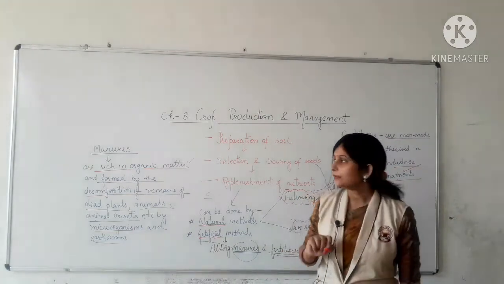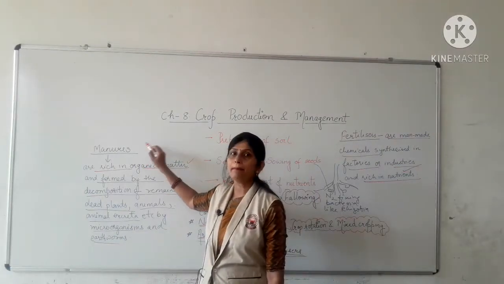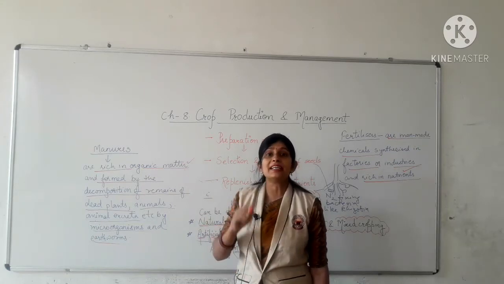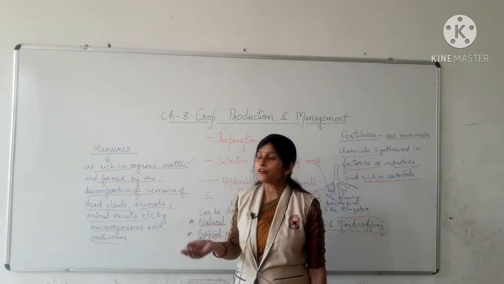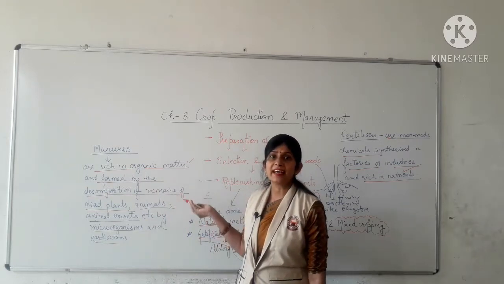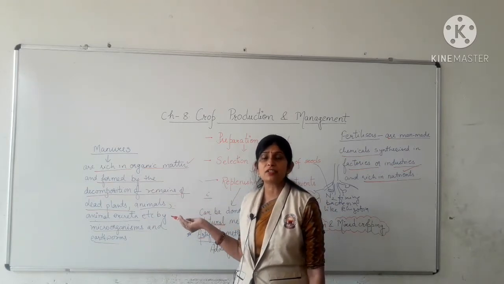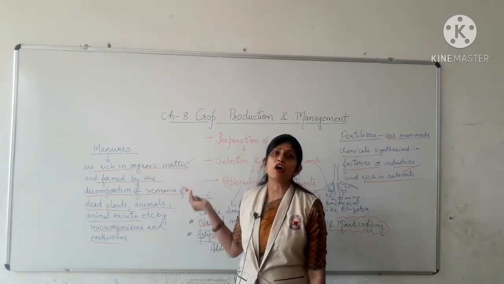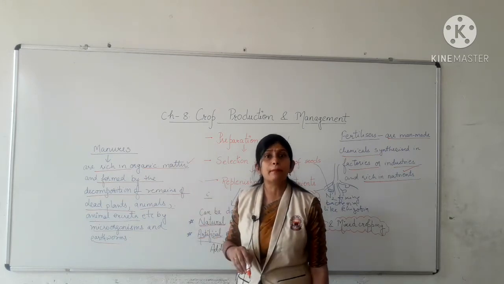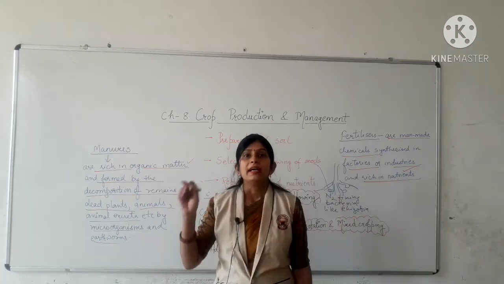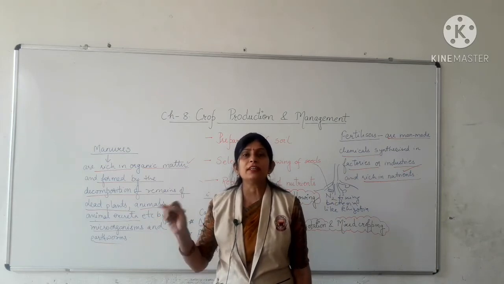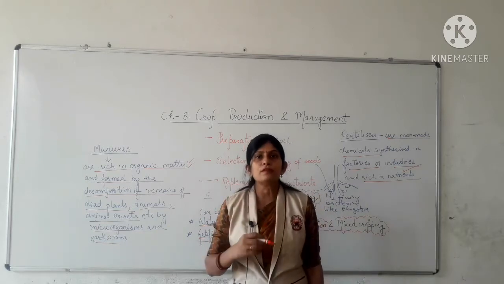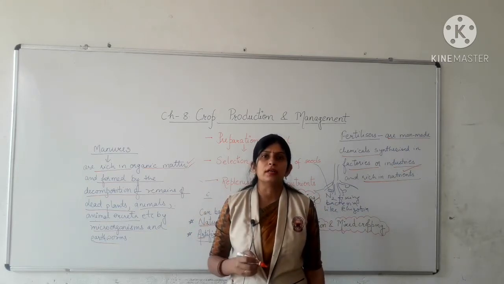How's that? See, if you add manure in soil, then manure is rich in organic matter because it is derived or formed from the remains of plants, animals, animal excreta, agricultural waste, means it is derived or produced from matter of organisms. So it is rich in organic matter, and when it is added in soil, it enriches the soil with organic matter, and this organic matter improves the structure and texture of soil.